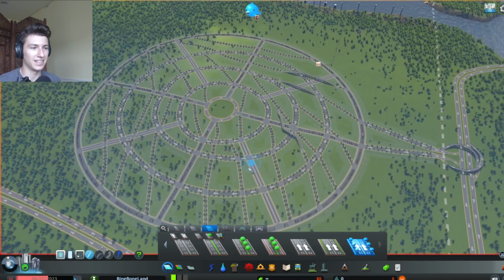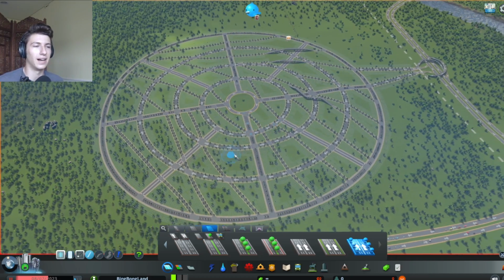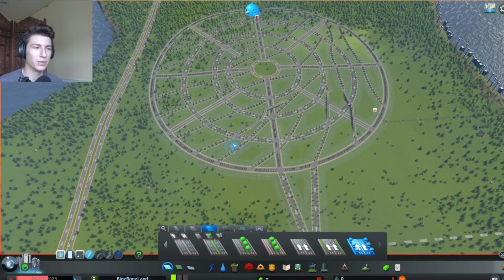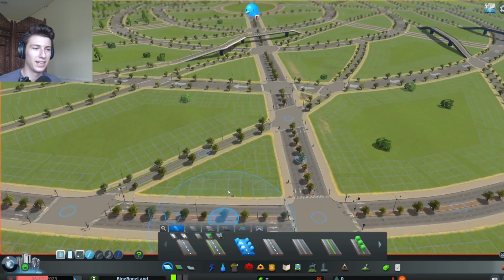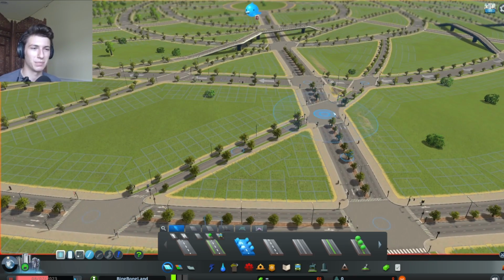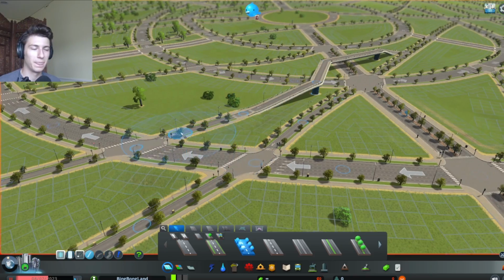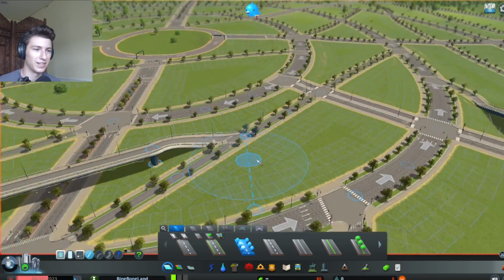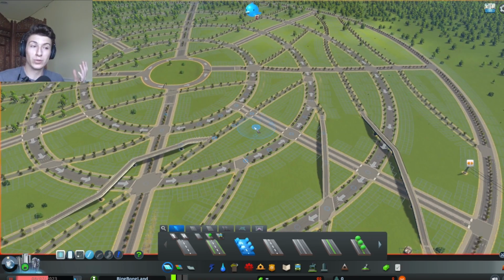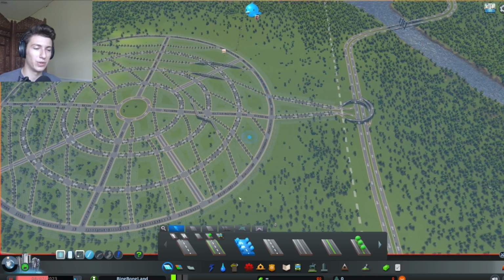Then I added the kind of radial roads. So we have 1, 2, 3, 4. There's 8 of them. And then the diagonal thing, I don't really know what it meant. So I just basically took the 2-lane road and I just made these random connections that probably are just going to horribly ruin the city's traffic. But I got a little creative, made some overpasses going on here. We'll see what happens. And now I am just going to do the zoning.